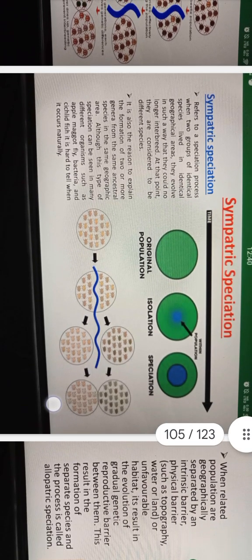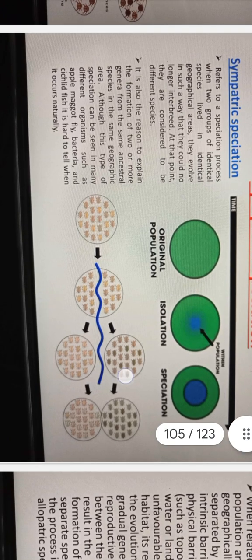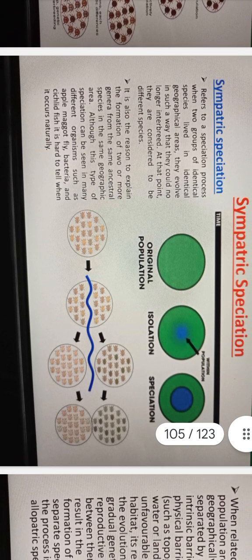Sympatric speciation. One by one we are going to learn different types of speciation. Sympatric speciation refers to a speciation process when two groups of identical species live in identical geographical areas. They evolved in such a way that they could no longer interbreed. At that point, they are considered to be different species. Original population, isolation within population, speciation that acts as a new species.